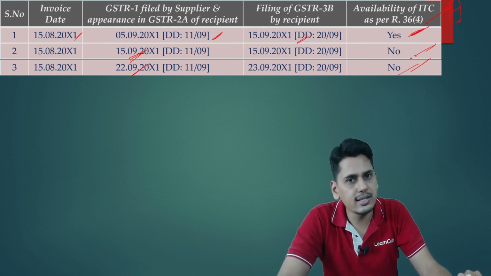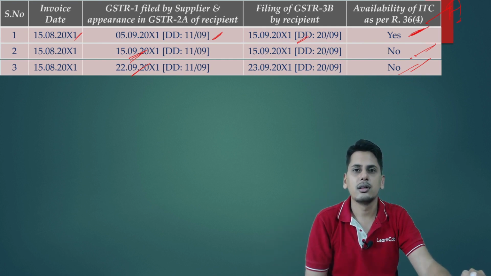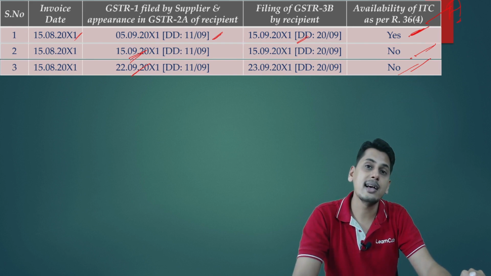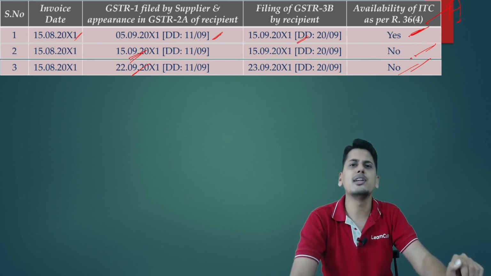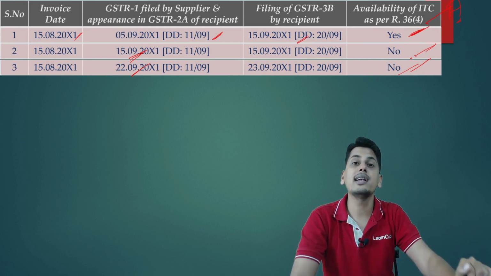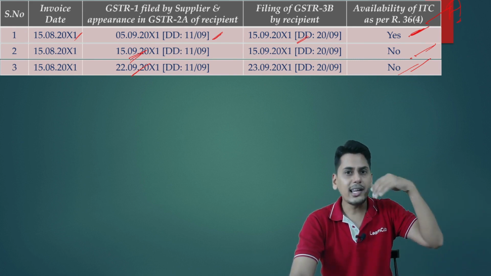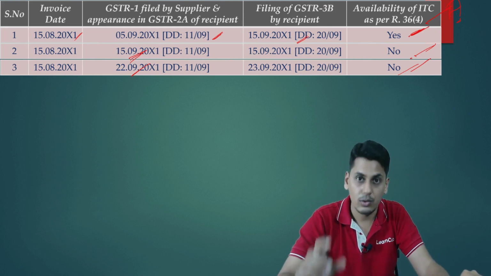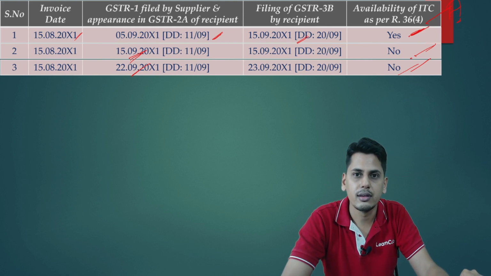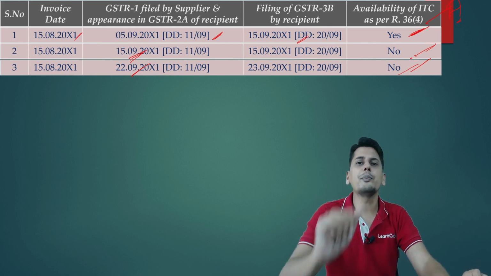When GSTR 2A is a dynamic document, how am I supposed to know which supplier has filed their GSTR 1 within the due date, which supplier has filed their GSTR 1 after the due date? Because whatever details are filed by my suppliers in GSTR 1, it is going to appear in my 2A.